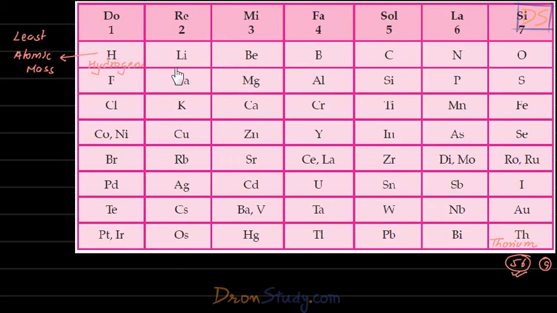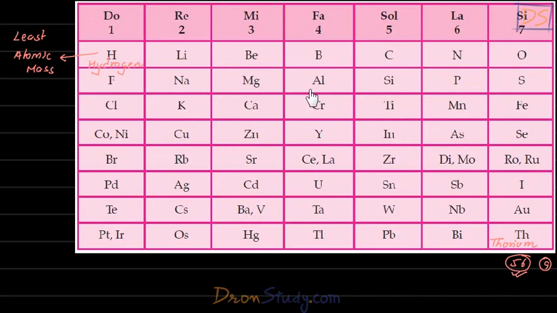Now, atomic mass of lithium is slightly greater. Atomic mass of B is even greater. Then atomic mass of C is further greater. Atomic mass of nitrogen is further greater. Atomic mass of oxygen is further greater. Then atomic mass of fluorine is further greater. Sodium further greater. Magnesium further greater.